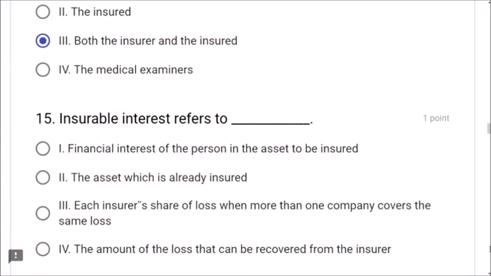Next. 15. Insurable interest refers to, what is insurable interest? Financial interest of the person in the asset to be insured is insurable interest. The asset which is already insured, no. Each insurer's share of loss, no. The amount of the loss, no. Financial interest of the person in the asset to be insured is correct answer.